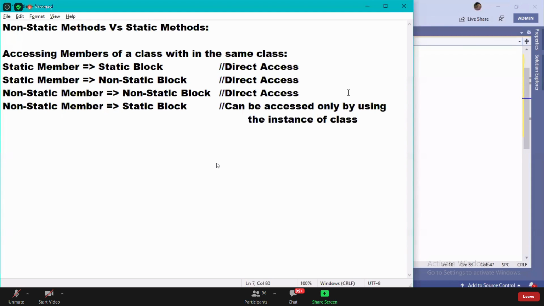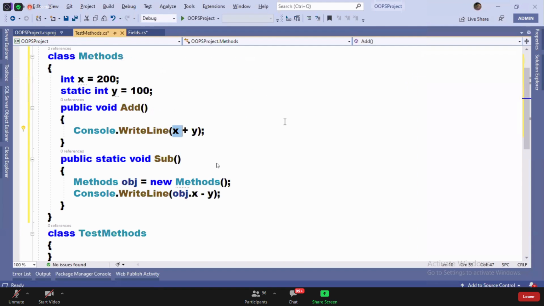On that day I very clearly said: non-static members of a class cannot be accessed from a static block directly. You require to create an instance and access it. That's all. You observe it now. X is non-static, sub is static, so I need to call it only by using an instance.